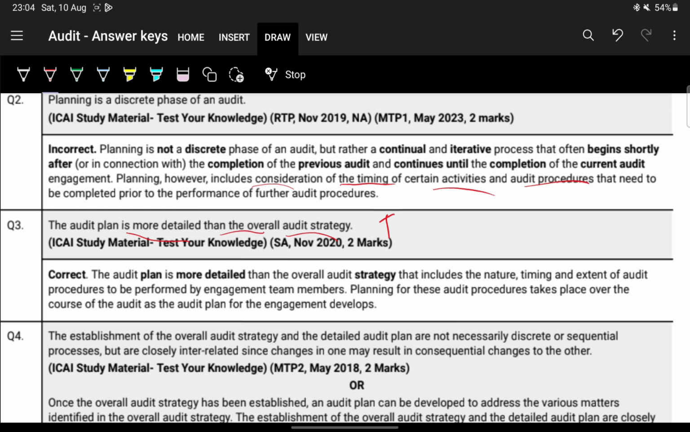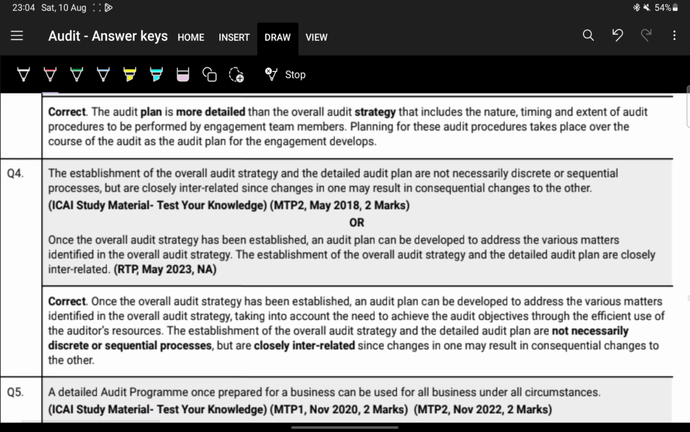It also contains the nature, timing, and extent of further audit procedures, and any other procedures to be performed so that the engagement is in compliance with the standards of auditing. Next, the establishment of overall audit strategy and the detailed audit plan are not necessarily discrete or sequential. That is correct. They're not, but they're closely interrelated, since changes in one may have consequences for the other.